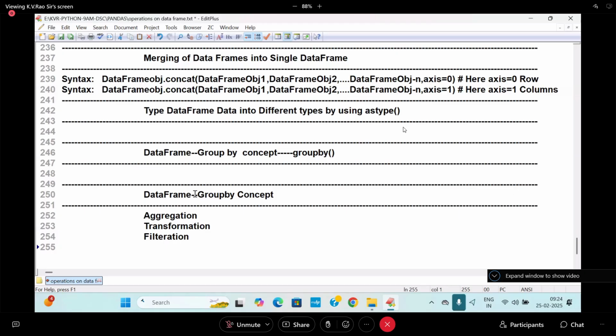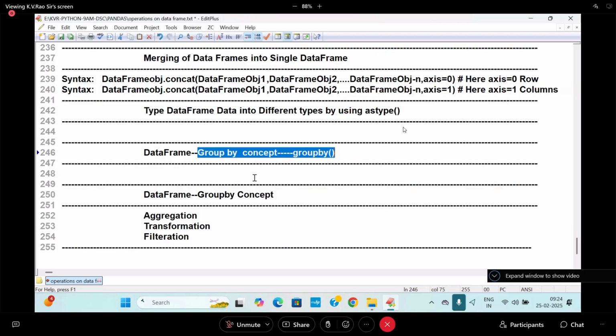This is our today's topic, and it is very easy also, not difficult. First I'll go for astype, astype with a single column, astype with multiple columns, and the groupby concept: data frame groupby concept, aggregation, transformation, filtration.